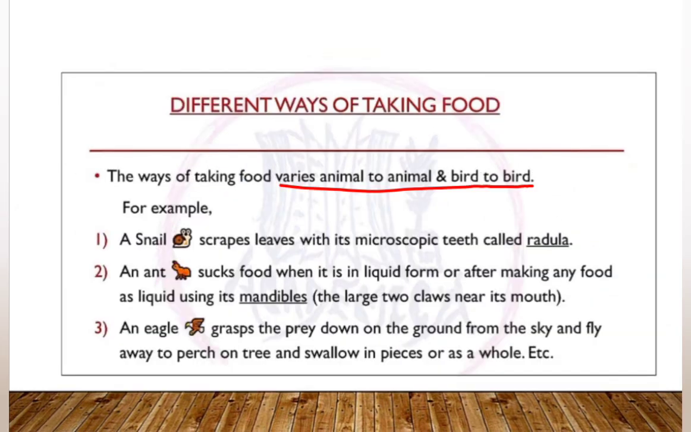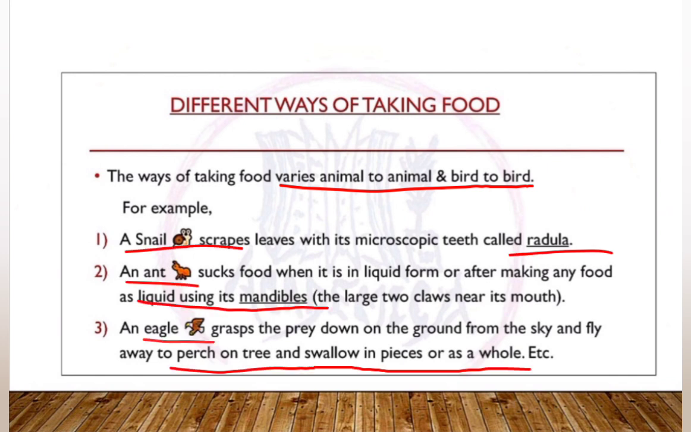Different ways of taking food by animals. Here are some examples of taking food by animals and birds. And the snail, how it gets its food. A snail scrapes leaves with its microscopic teeth called radula.